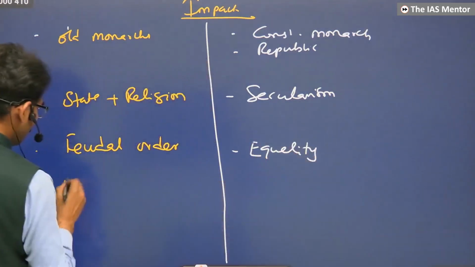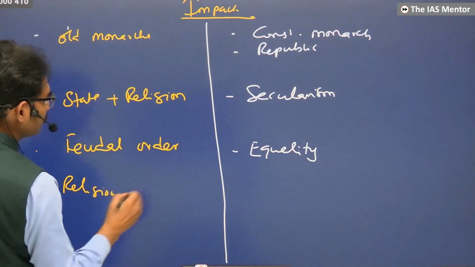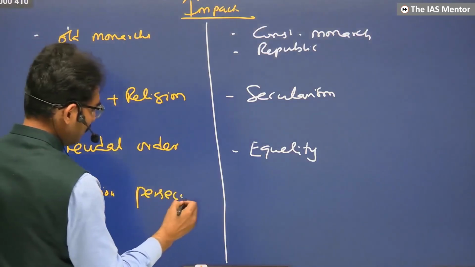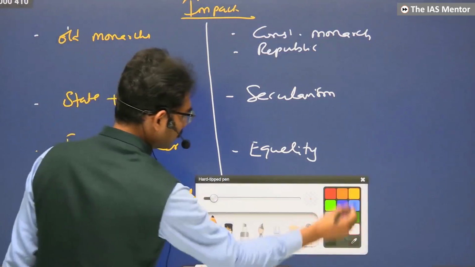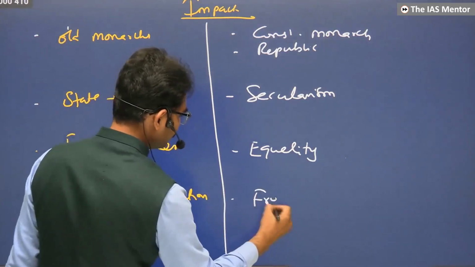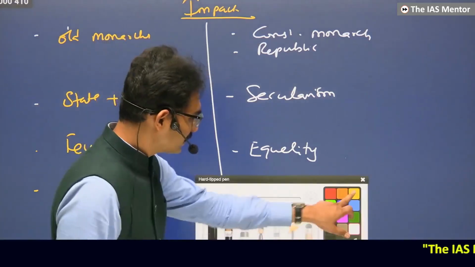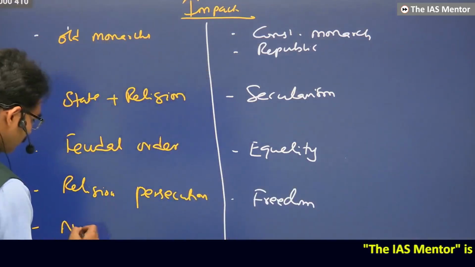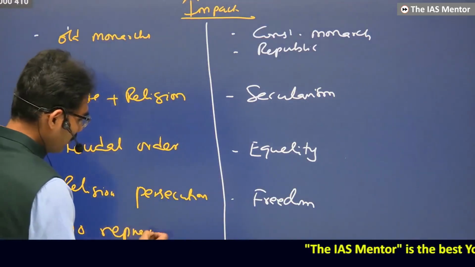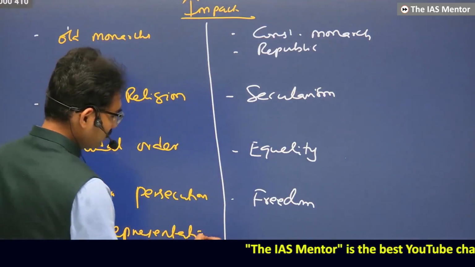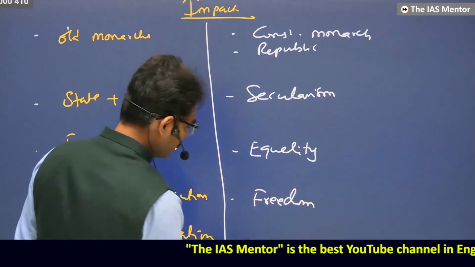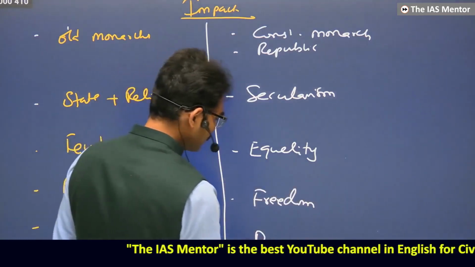There was religious persecution, and here religious freedom. There was no representation, no parliament, because kings were not ready to share, and here they want representation.